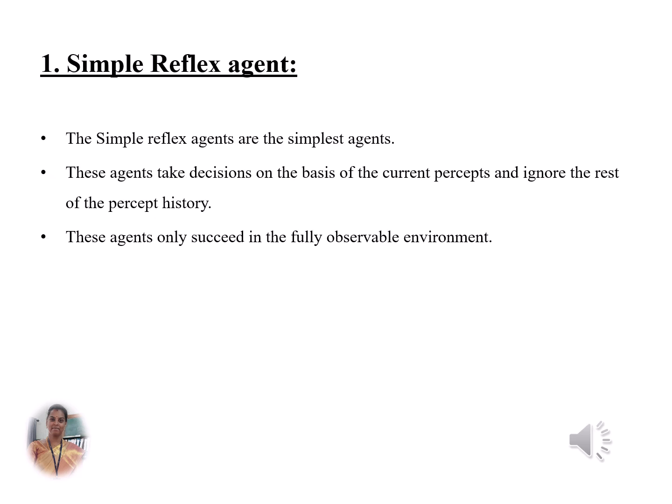Now we see about the first type, simple reflex agent. Agents take decisions on the basis of the current percept and ignore the rest of the percept history. This type of agent is based on the condition-action rule, or if-then rule. If the condition is true, action is taken, else not. The environment should be fully observable.